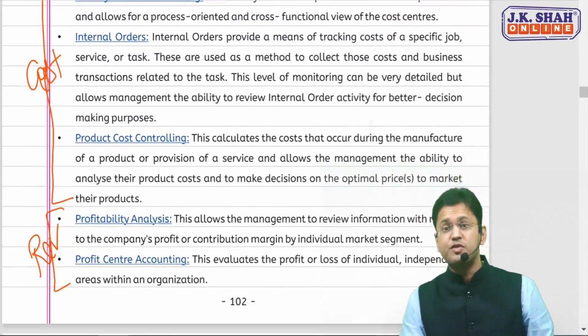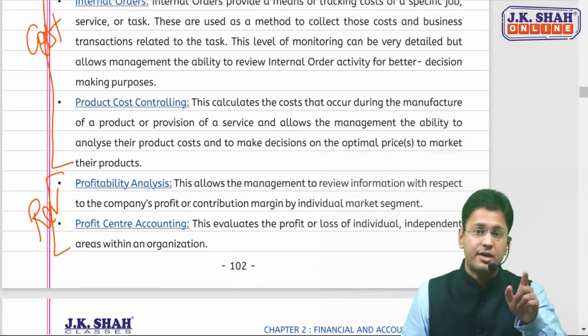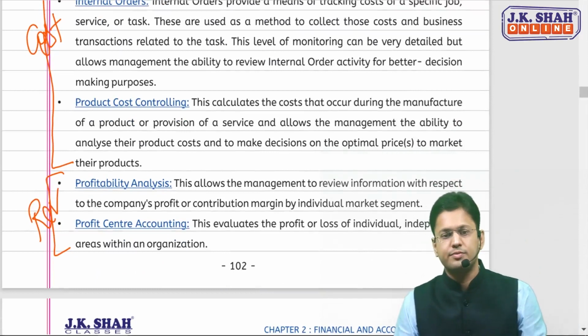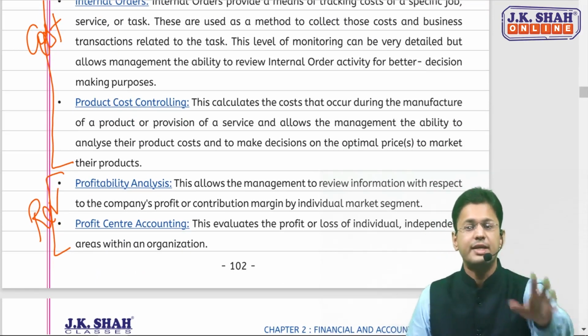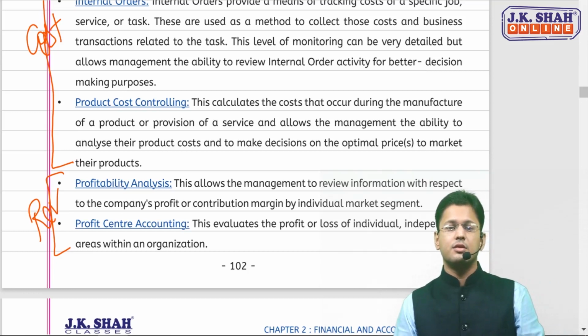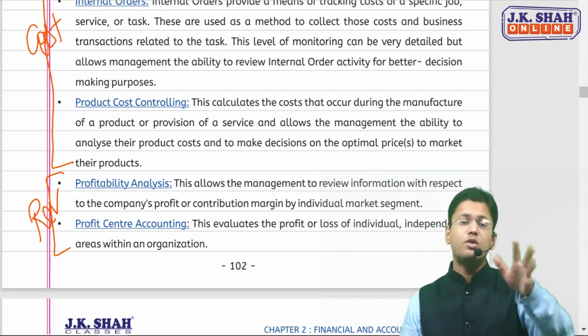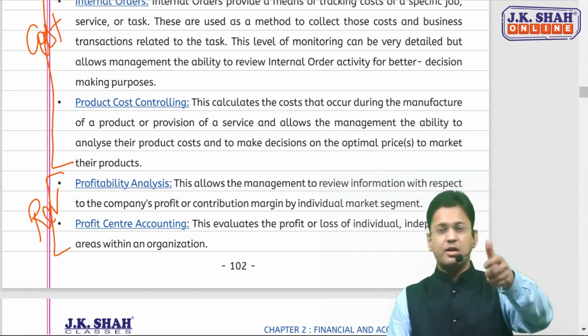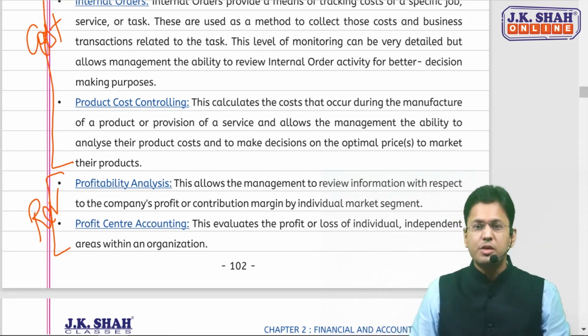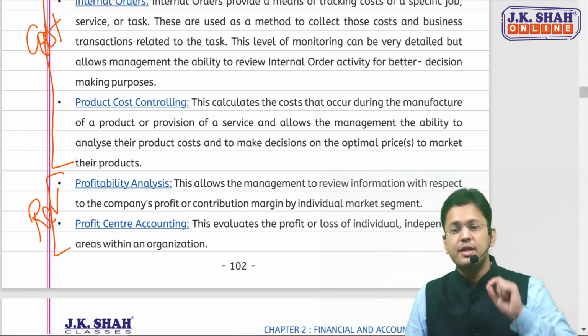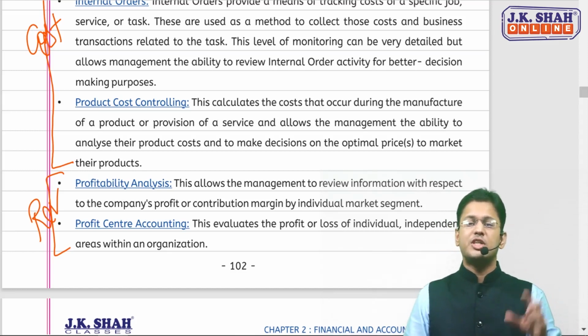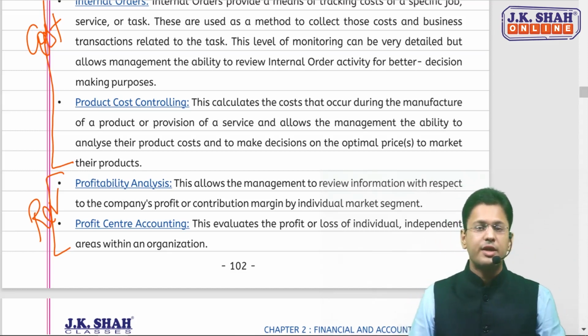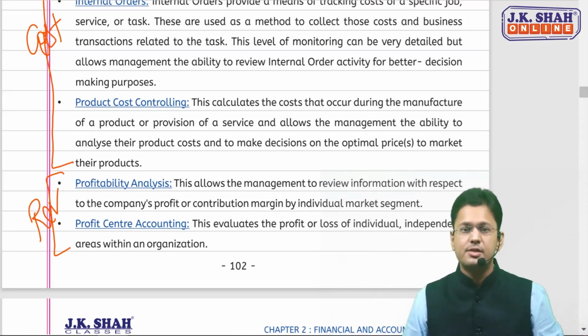If you are asked for features, it's very easy. Now, revenue element, check 2 points first: profitability analysis and profit center accounting. Fine. Profit centers, cost centers, you had heard about these words in the costing part. So profit center accounting means checking the profit or loss of an individual particular area, and then profitability analysis.